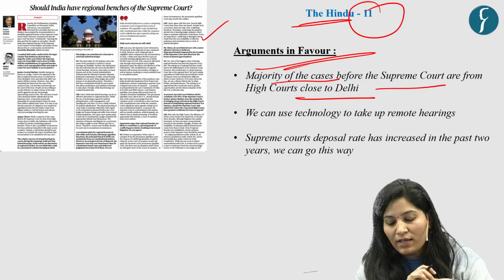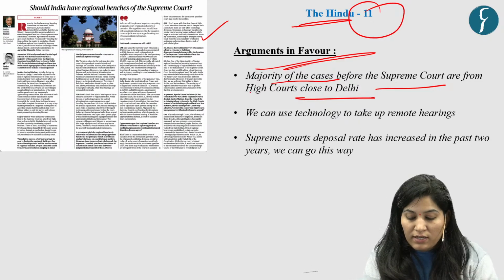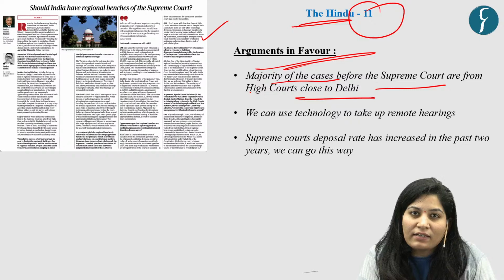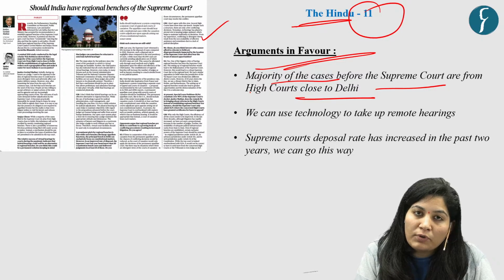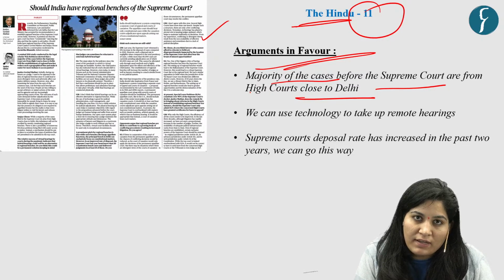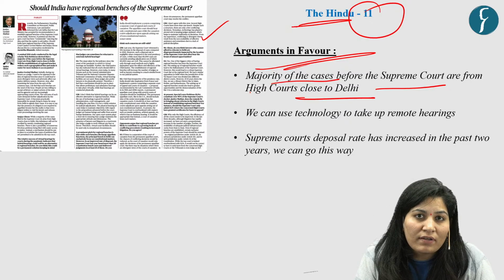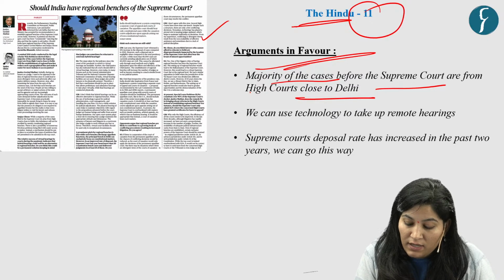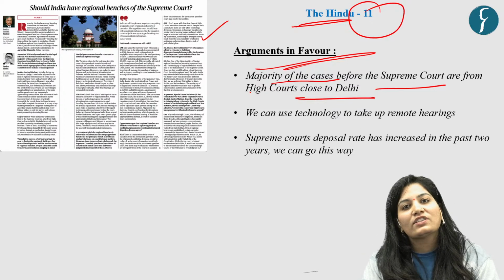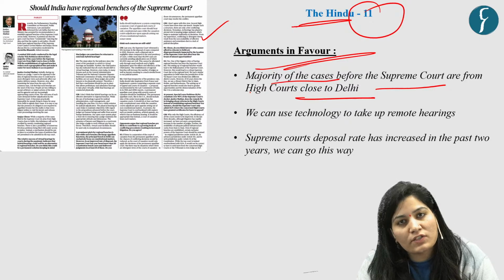So for anyone who is not staying nearby, it is very difficult to come to the Supreme Court for adjudication because they will face issues with respect to time, cost, and logistics. By setting up regional benches, we can solve this issue.